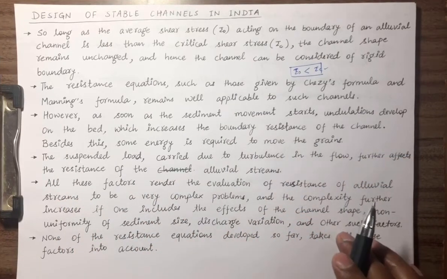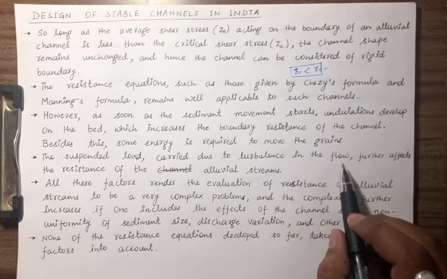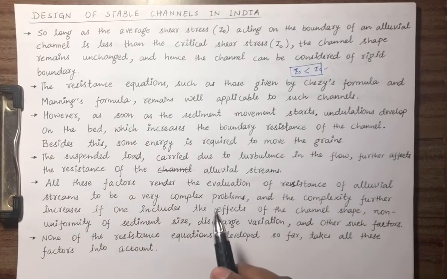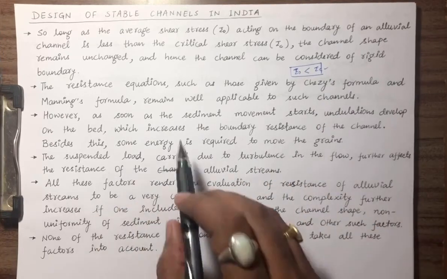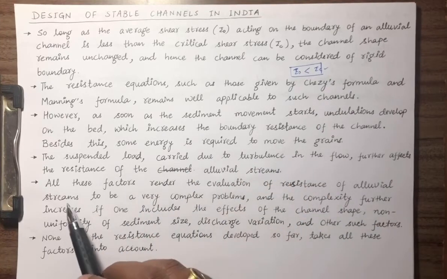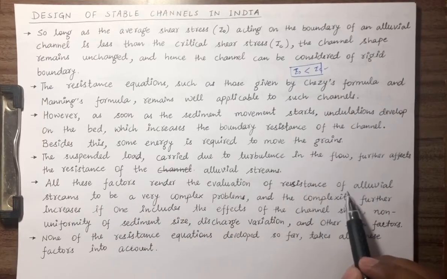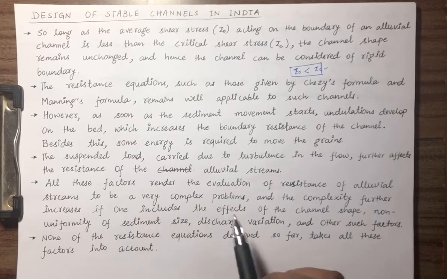The suspended load carried due to turbulence in the flow further affects the resistance of the alluvial streams. So due to turbulence there will be resistance to the flow. All these factors render the evaluation of resistance of alluvial streams a very complex problem.